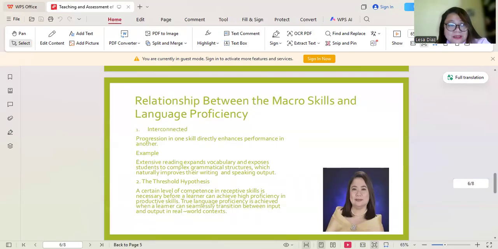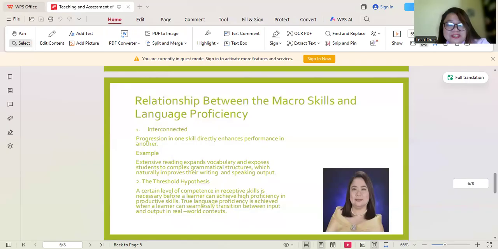The other one is the threshold hypothesis. A certain level of competence in receptive skills is necessary before a learner can achieve a high proficiency in productive skills.